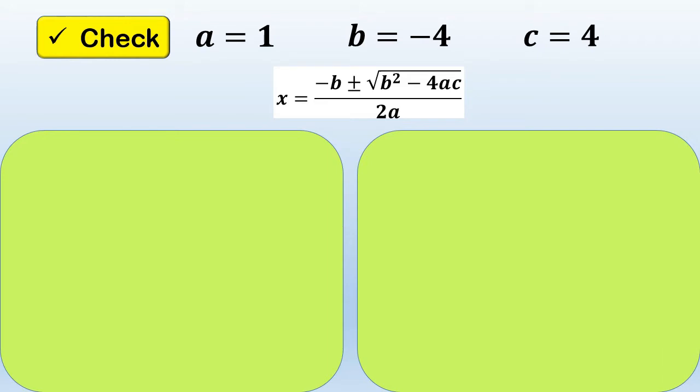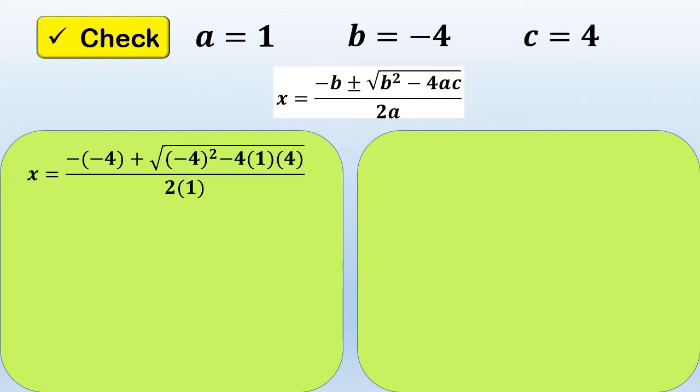Let's use first the positive sign. So, let's substitute the values of a, b, and c to the given formula. So, it will become negative times -4, which is the value of b, plus square root of -4 squared minus 4 times 1, which is the value of our a, times 4, the value of our c, over 2 times 1.